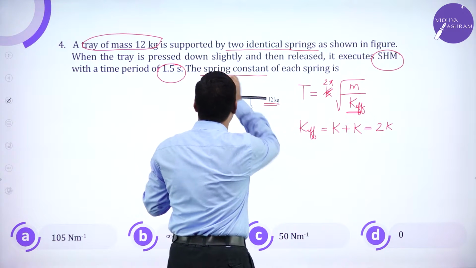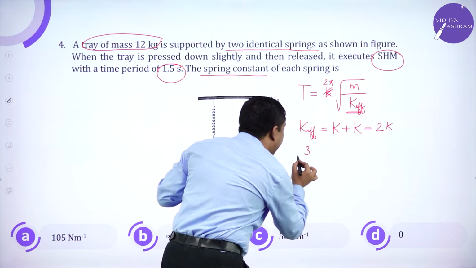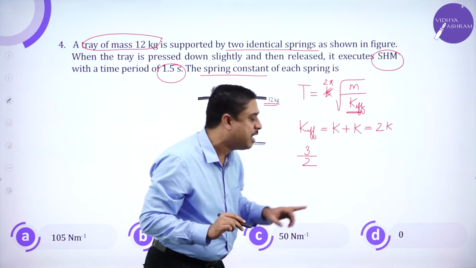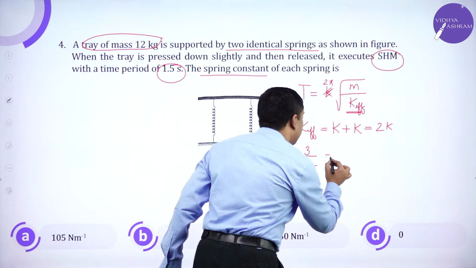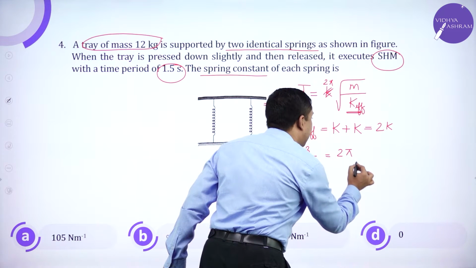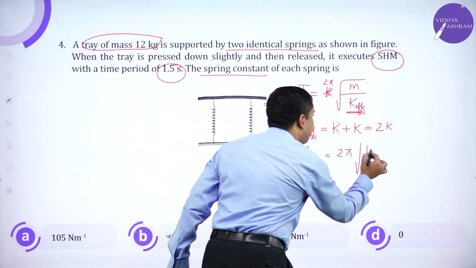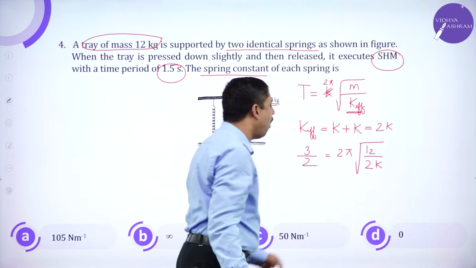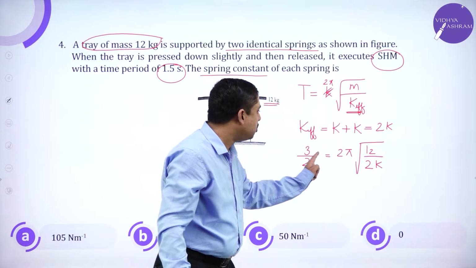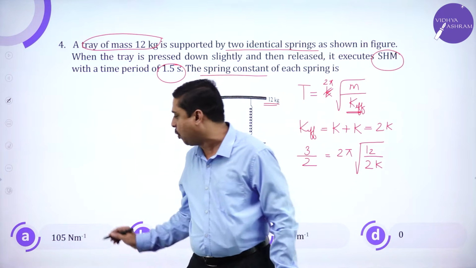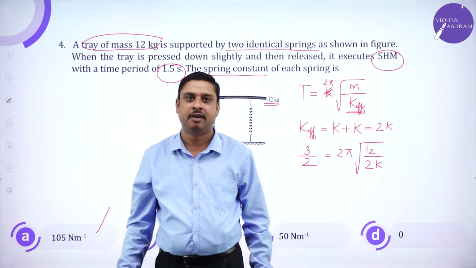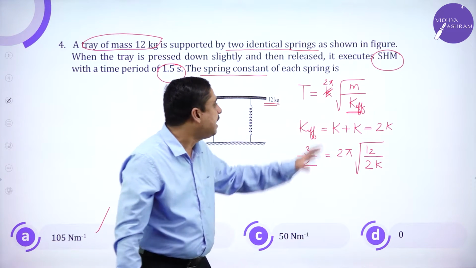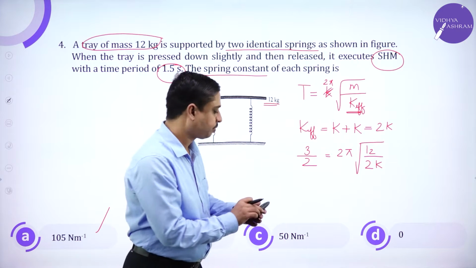Now T is given to be 1.5. I rearrange and write 3 by 2 because I need to square and eliminate. So 3 by 2 is 2 pi root of 12 divided by 2K. On simplification, when you square and eliminate the square root, the first option will be the answer. So simplification part, be brisk in doing that. I'll give you all the concept.